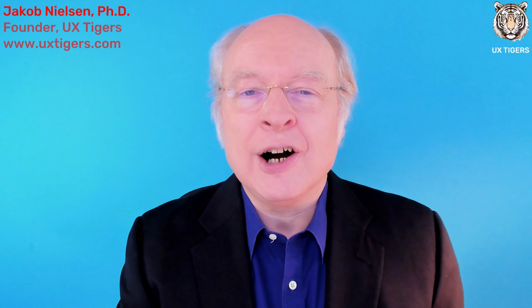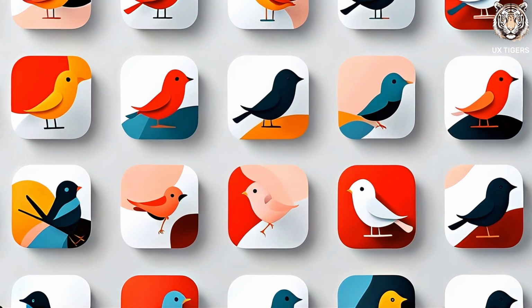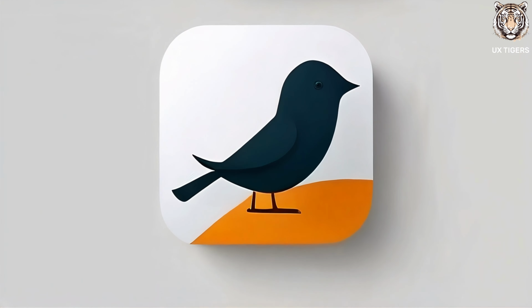But that said, in the future, I believe that most parts of user interface design will be done by artificial intelligence. So AI will be designing all the buttons and the icons and writing all the labels and the error messages, and probably do a much better job of doing those things than any human designers can do. Not right now. Right now, it will help us. It will give us ideas. It will give us like 20 different icons, and then we pick the best one, or maybe a graphic designer will refine it to make it look better.